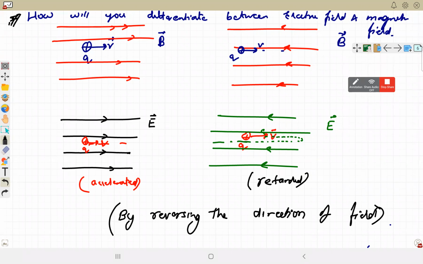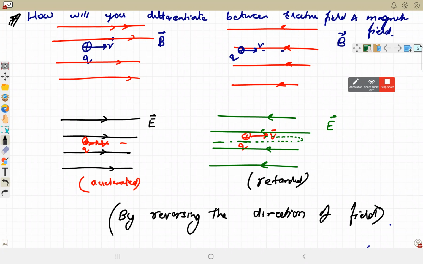It is not a uniform circular motion because there is no force acting. If there is a force, then it will be moving on a circular path. That is the second case.